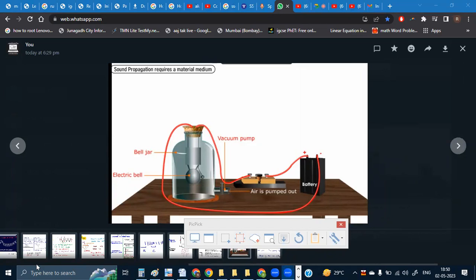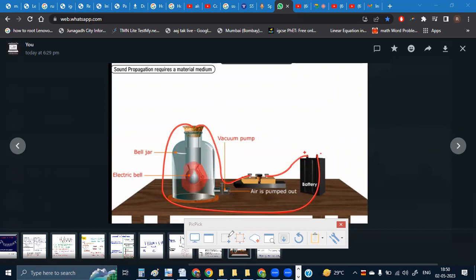So what we have done in this experiment is we have taken a bell jar. This is going to be an airtight bell jar, which means there is no leakage through it. There is an electric bell kept inside this. Initially we will turn the switch on. We will be able to hear the sound of the ringing bell. The hammer will be striking the gong.